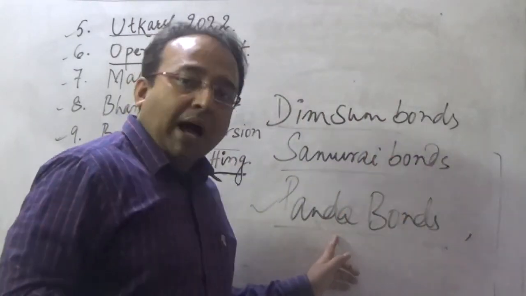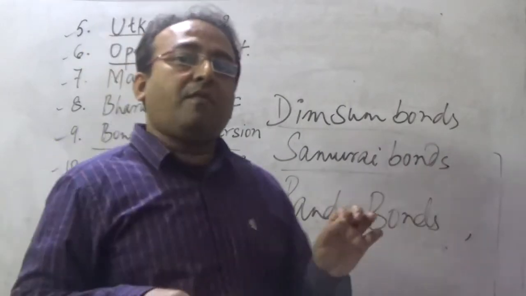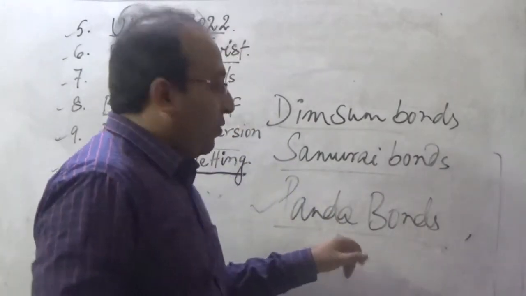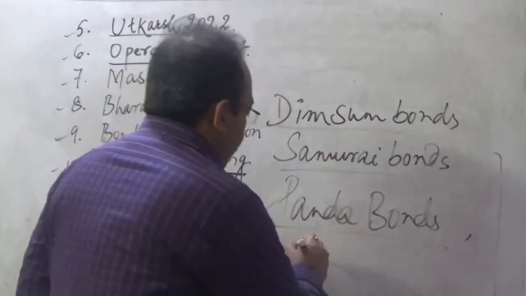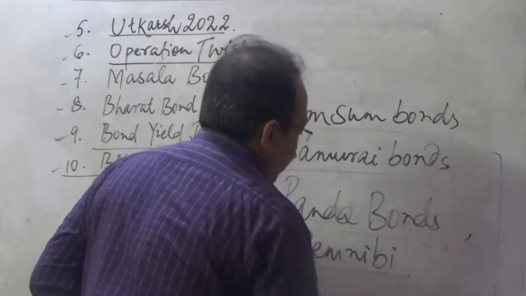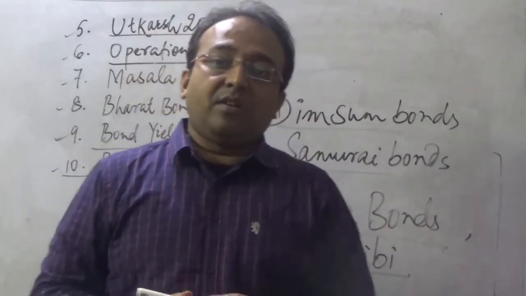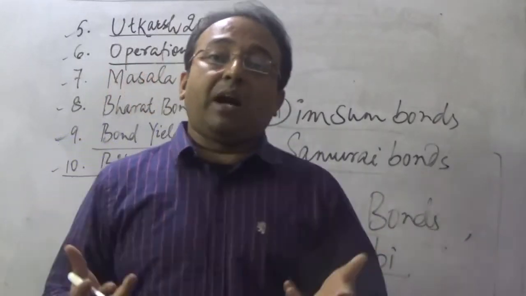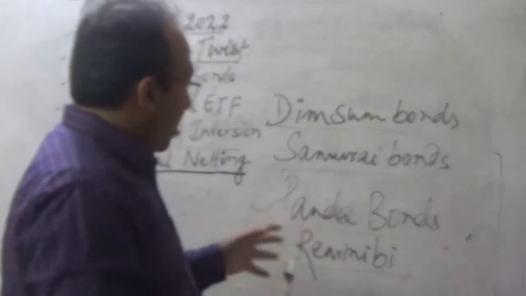Whereas in the case of Pakistan, they have issued panda bonds not in the Pakistani rupee but in the Chinese renminbi. So panda bonds have been issued by Pakistan in Chinese currency to raise Chinese investment inside Pakistan. That is the concept of panda bonds.